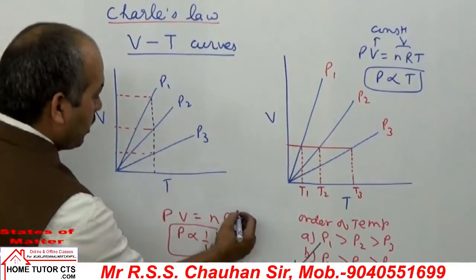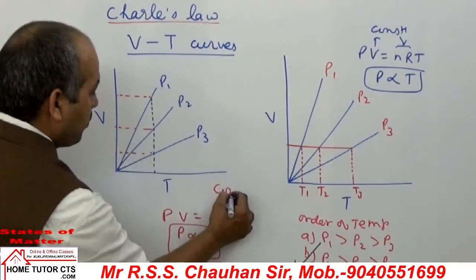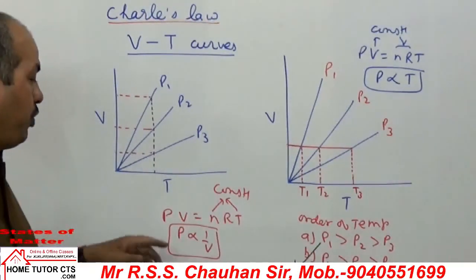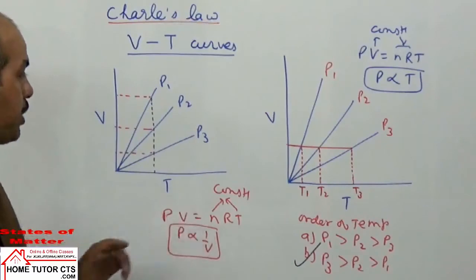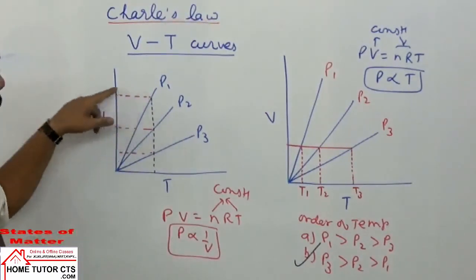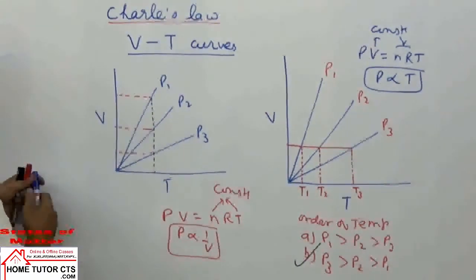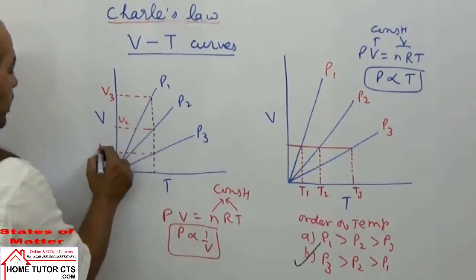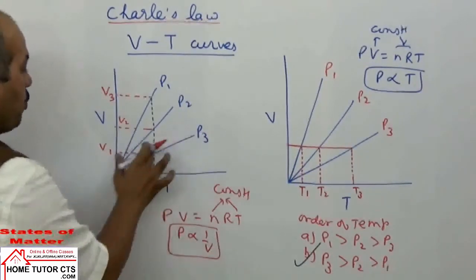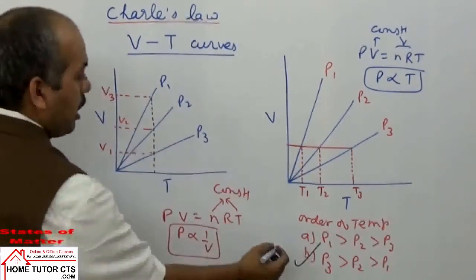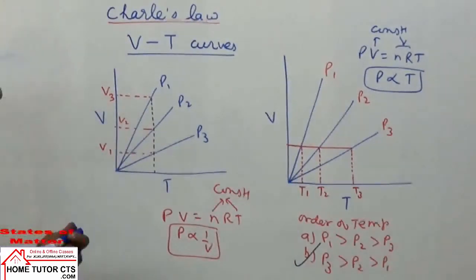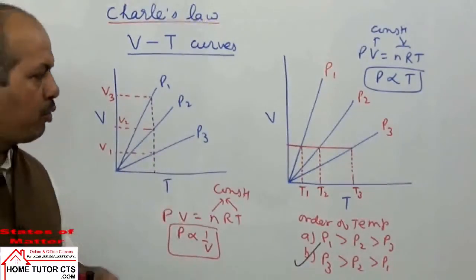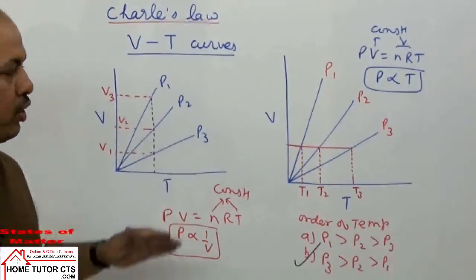अब देखो इसमें T constant कर देंगे, n only constant है. Then from Boyle's law, we can apply Boyle's law here, where we have variation of pressure and volume. So when pressure is higher, volume is lowest. Suppose the corresponding volumes taken are V3, V2, V1. So when pressure is highest, volume is lowest. This also gives the same result, that P3 is more than P2 is more than P1. So we can cut either this way or this way. दोनों में आपको results आराम से मिल जाएगा. So I hope it is clear.